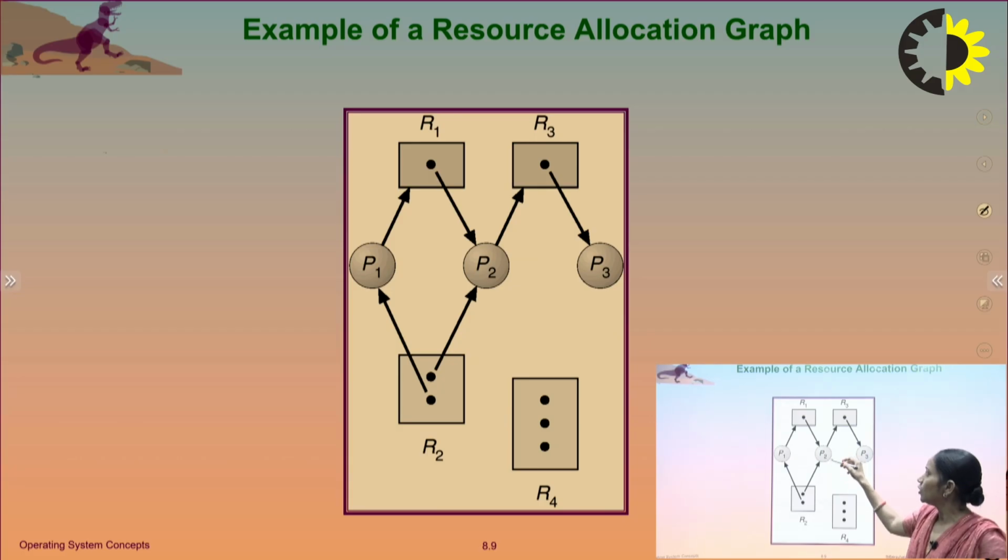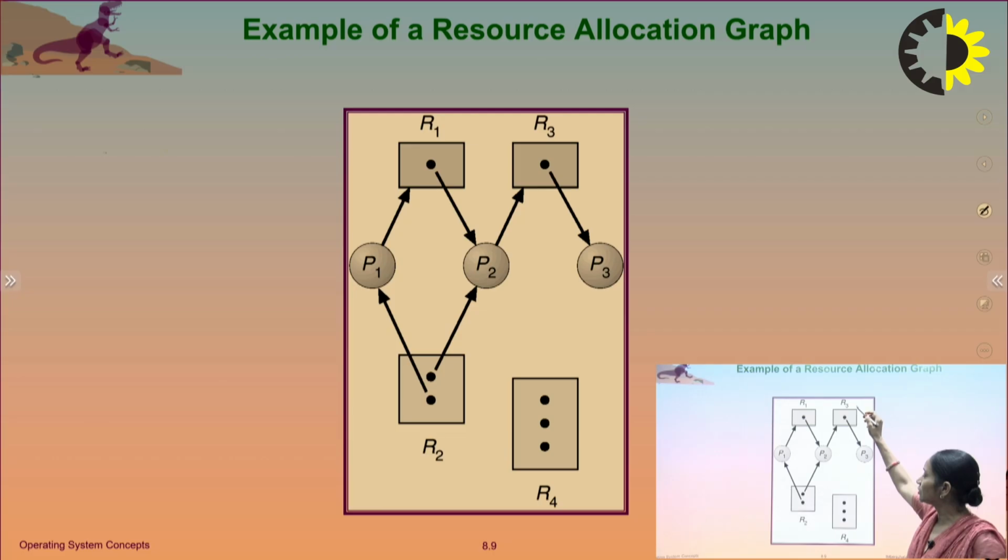If I say first P3 will complete its execution, why? Because P3 is not waiting for any resource. P3 is holding a resource R3, and when P3 completes its execution, resource R3 is free.